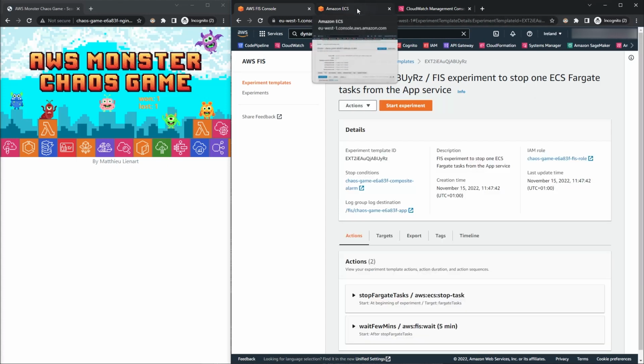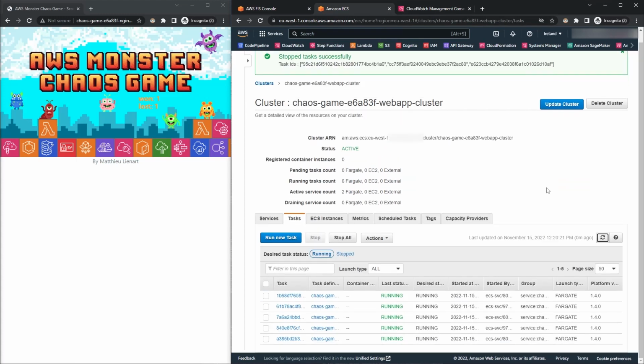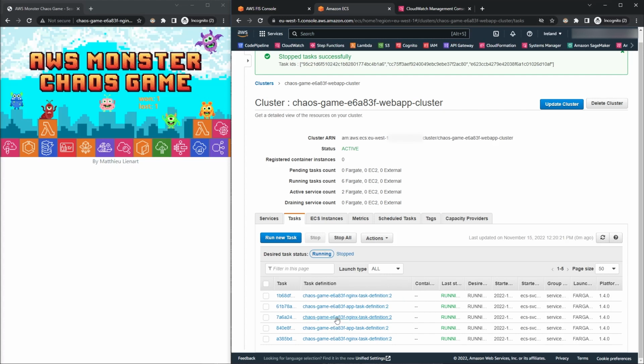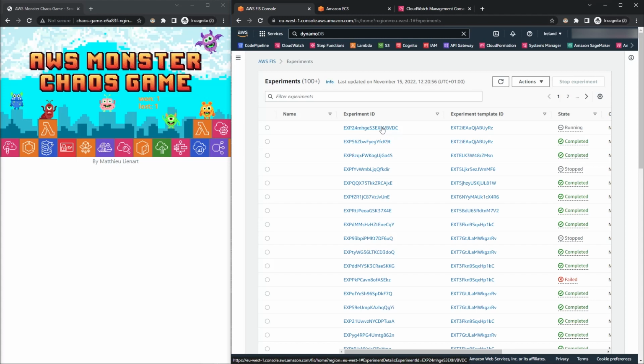And we can see here in the ECS console where we have just 5 tasks and just 2 web application tasks. This time this should not have any impact on the application. We should not see any downtime like we did in the previous two experiments. In this case, the fault injection experiment should complete and we should win this chaos game.